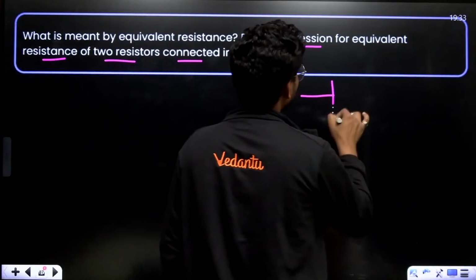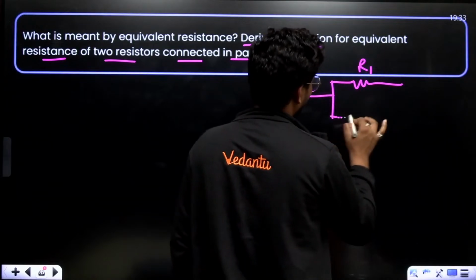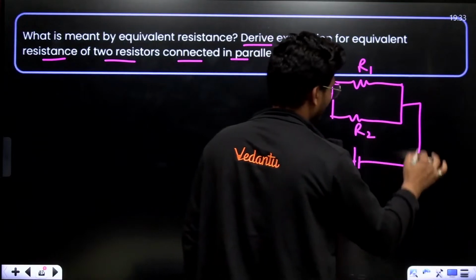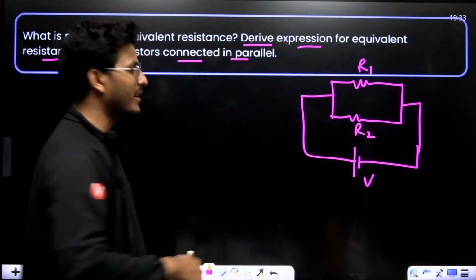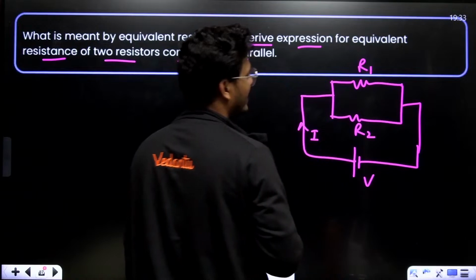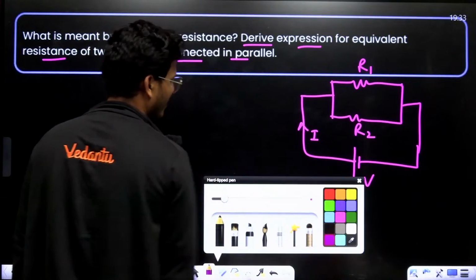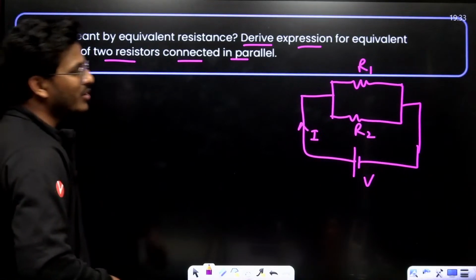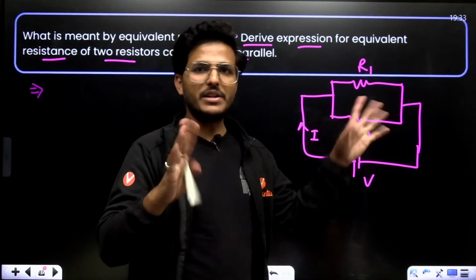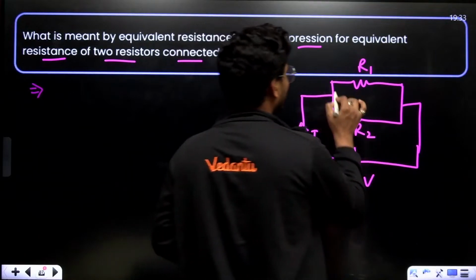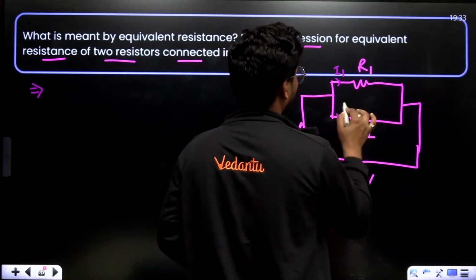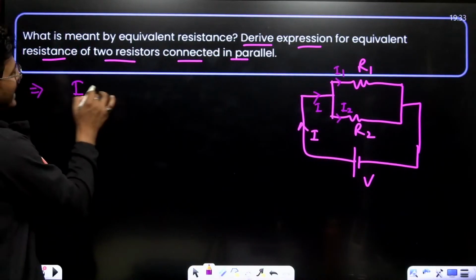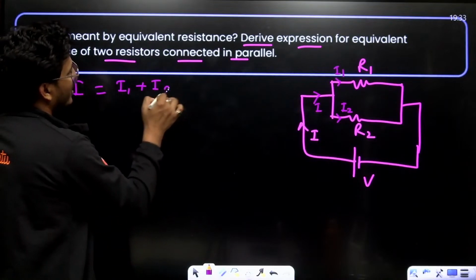See, let's suppose this is R1, this is R2, and a potential difference V across this combination. Then we have I ampere of current. As per the diagram, as you know, potential difference in parallel combination is the same, only the current divides. This is I1 and this is I2. From here this will be I. That means I equals I1 plus I2.